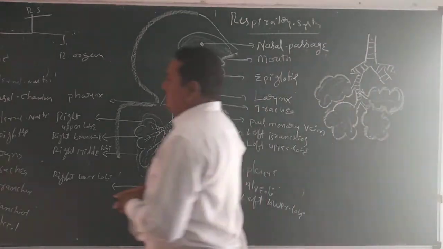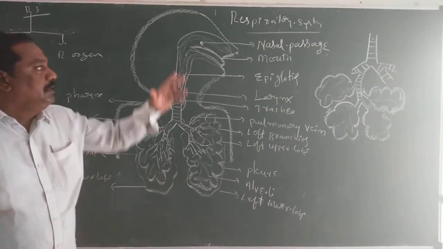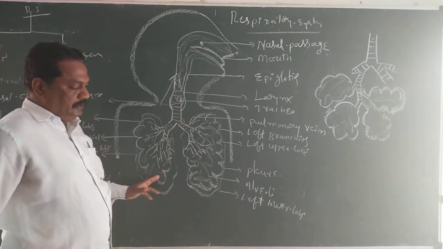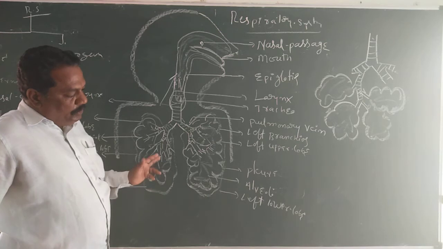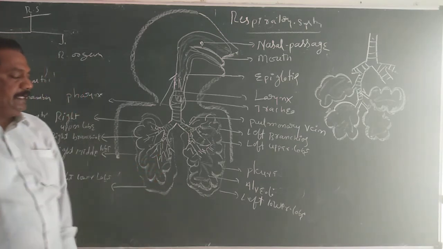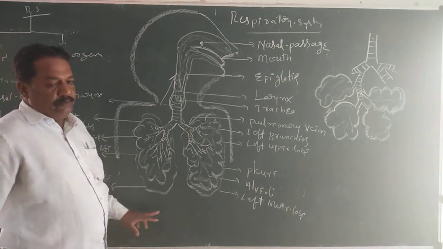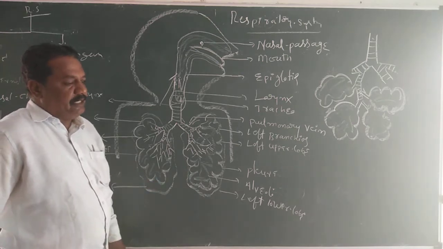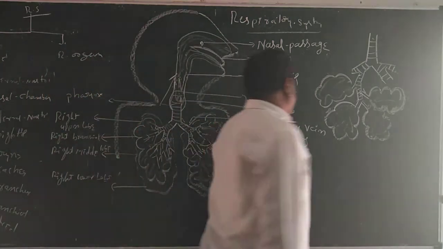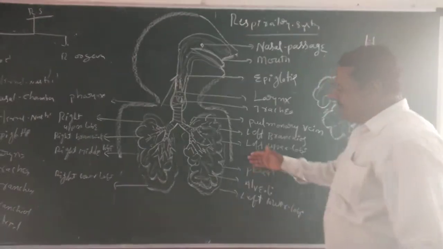External respiration means from the air to the lungs, and lungs to the blood circulatory system. The respiratory gases are exchanged between the alveoli and the blood circulatory system. That kind of exchange we have described as external respiration. After external respiration, what happens?